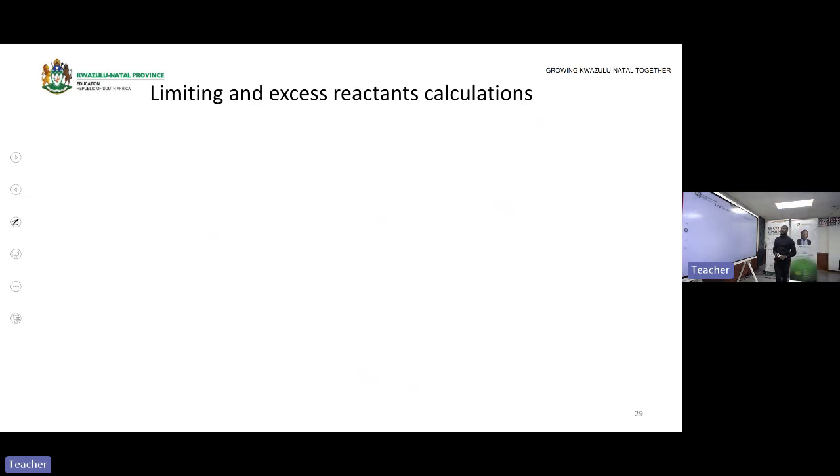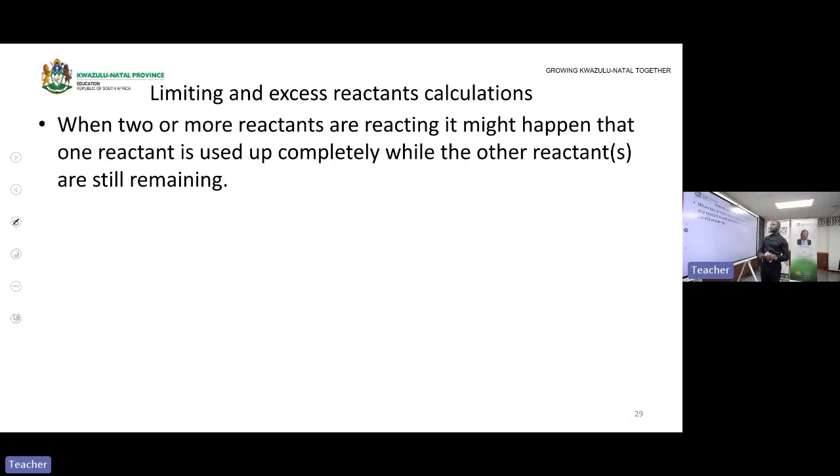Thank you. Now we are looking at the limiting and excess reactants, but we're looking at the calculations. Now at the beginning, we've done it for graphs, but here we're just going to talk about how can we do it for the calculations and wrapping up of our lesson. Okay. So when 2 or more reactants are reacting, it might happen that one reactant is used up completely while the other one is still remaining.